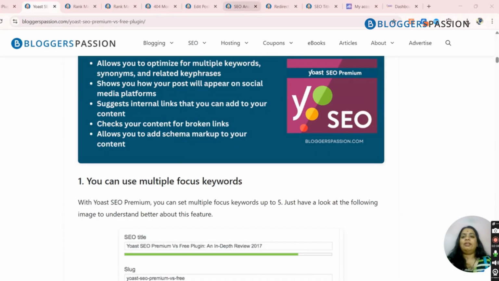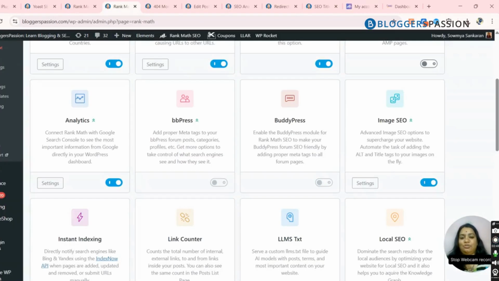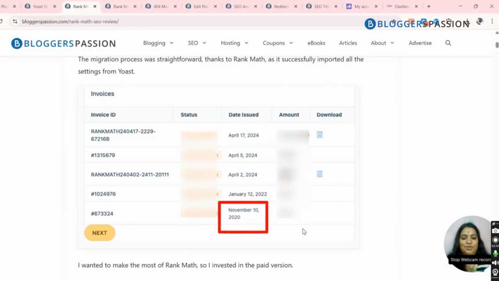So now looking at Rank Math. This is the important section of this particular video, because we have been using Rank Math since 2010, and I would like to show the exact proof for it. Here is the Rank Math proof, where we purchased for the first time on November 10th, 2020, and since then there is no looking back.